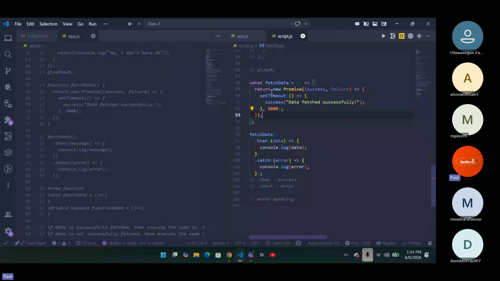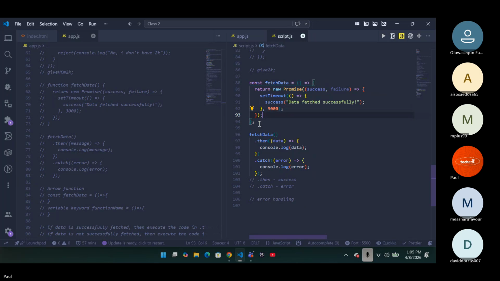That's error and success. But your async and await is an upgraded form of promises in the sense that it helps you eliminate dot then and dot catch almost, let's say 90%, not 100%. It almost helps you eliminate the use of what? Dot then and dot catch.